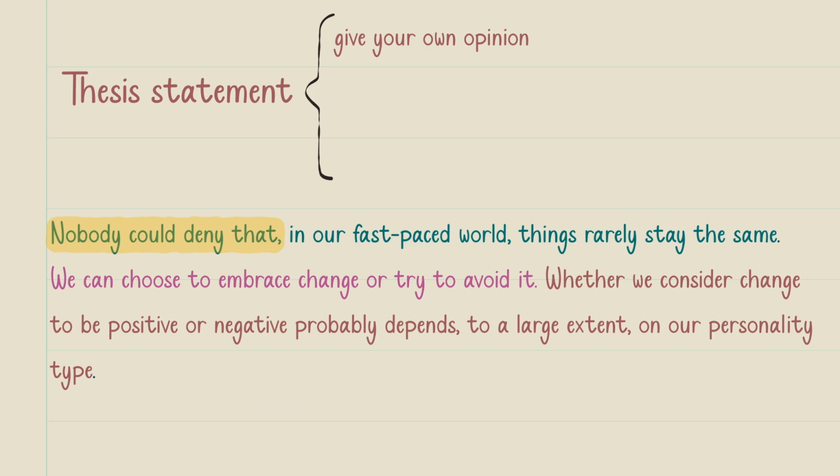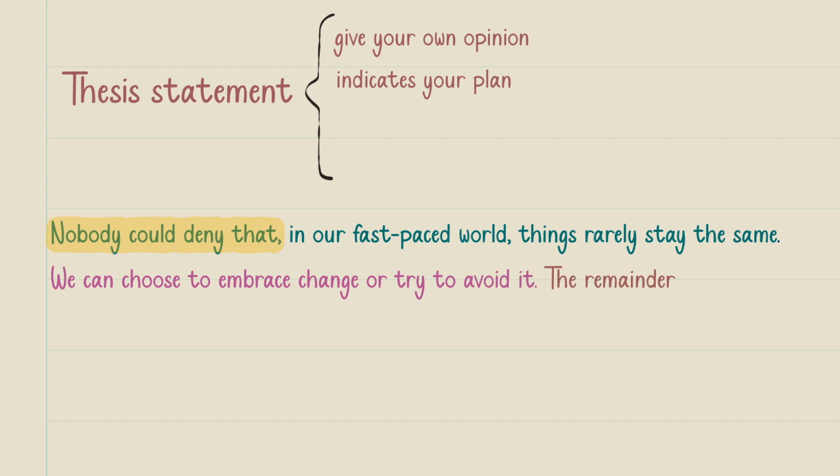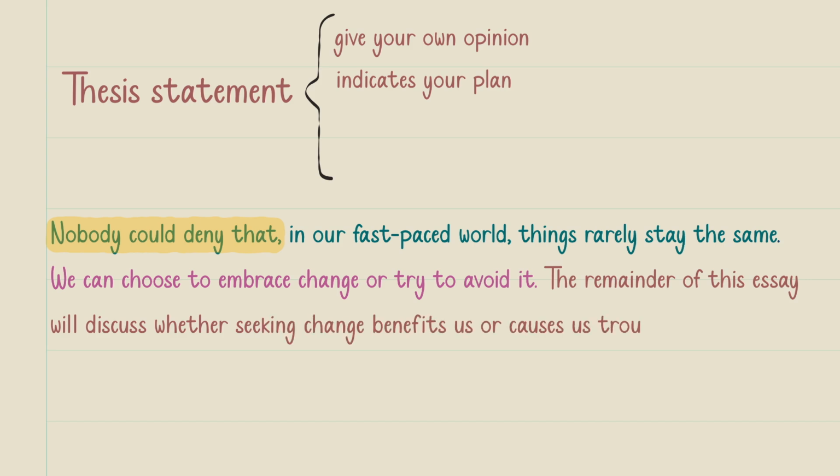Another way in which we can write our thesis statement is to indicate our plan. So if we want to indicate our plan, our thesis statement will be something like this. The remainder of this essay will discuss whether seeking change benefits us or it causes us trouble.